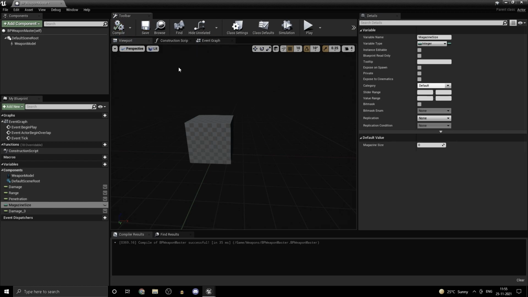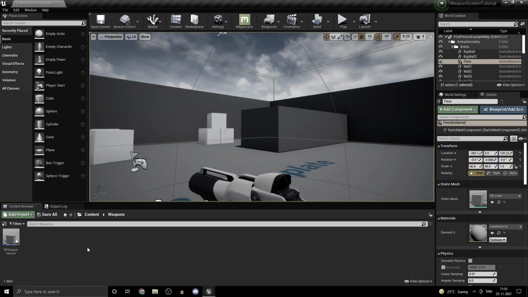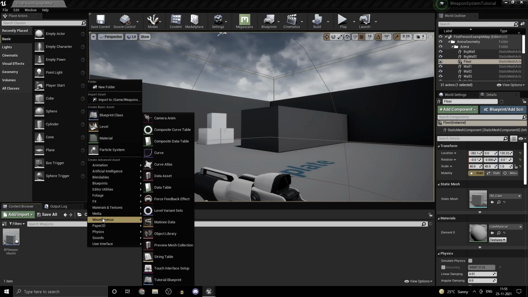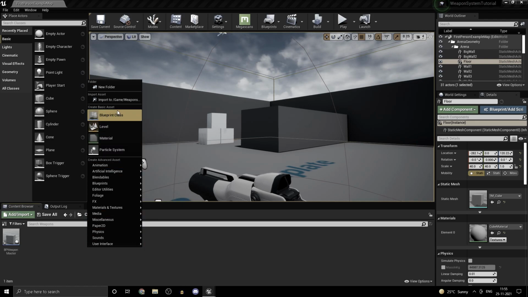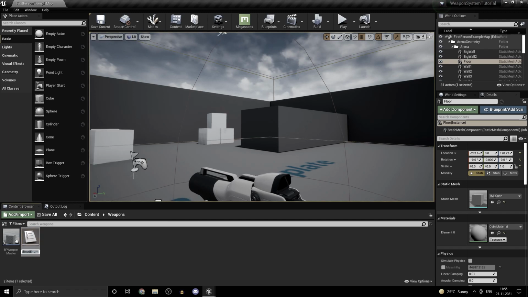You'd use this when you're performing the logic for your reloading and stuff. So that's where you'll actually use it. And we could have an enum. Let's just create that. Of course, I'm not showing you exactly how to do it. It will vary depending on your use case. But go to blueprints, go to enumeration, and let's create weapon type.